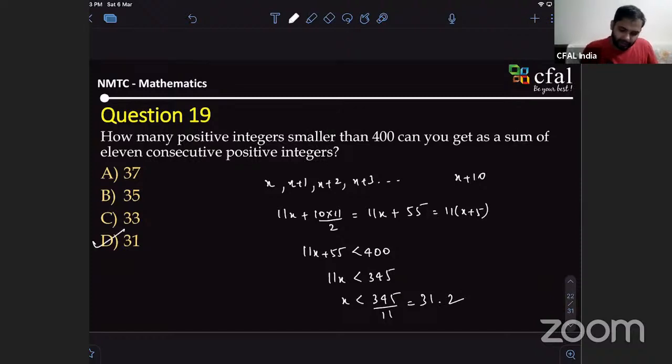Do you know why it is 31? Just because you wrote an equation, you simply wrote x in this equation. I can take x as 1 and I'll get one set of consecutive numbers, correct? If I take x as 2, I get the second set, then 3, 4. So what I found out was the maximum value of x, which is 31.2. So the integer I take is 31, and all the numbers from 1 to 31 should be my solution.